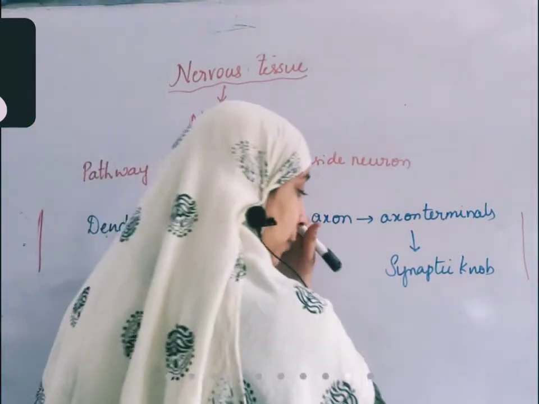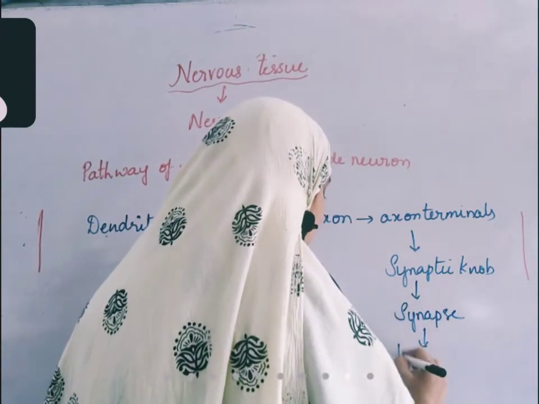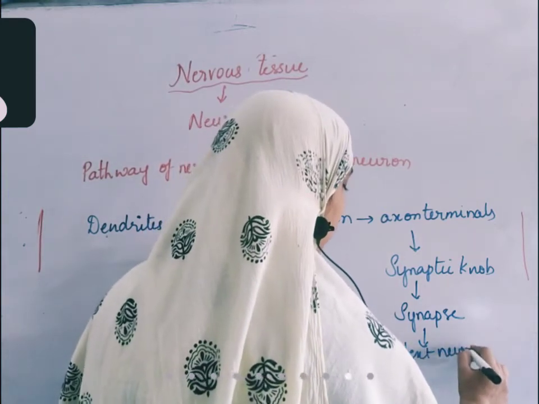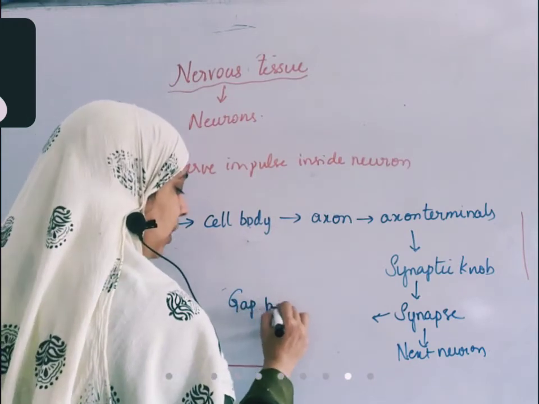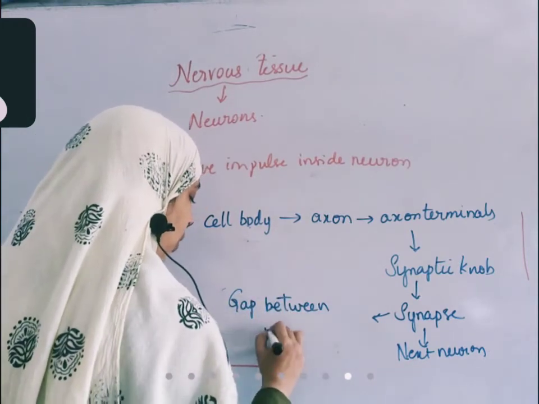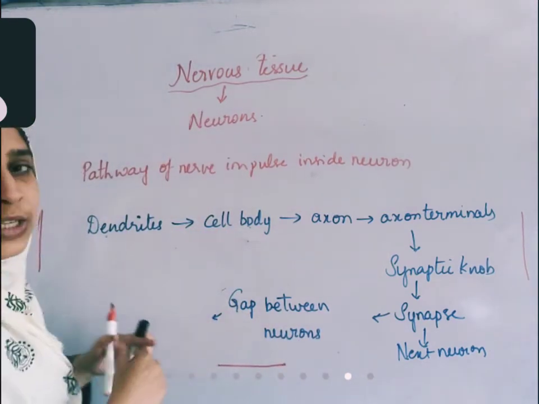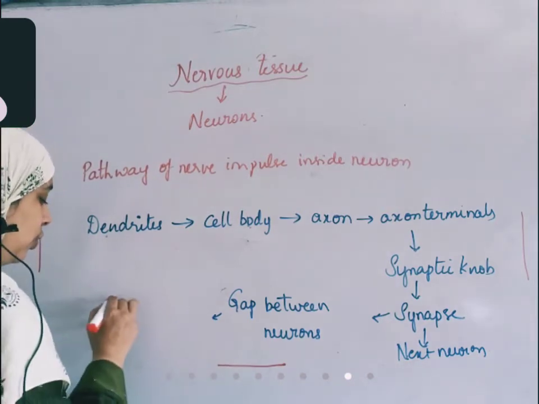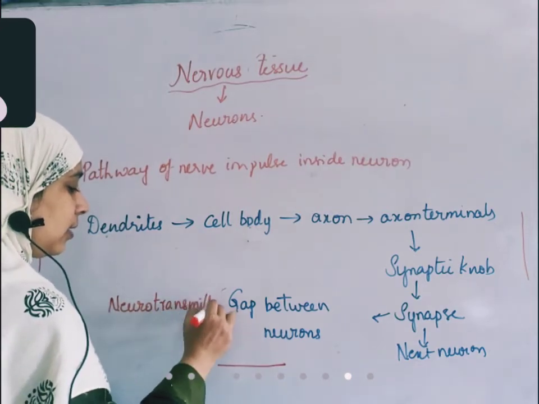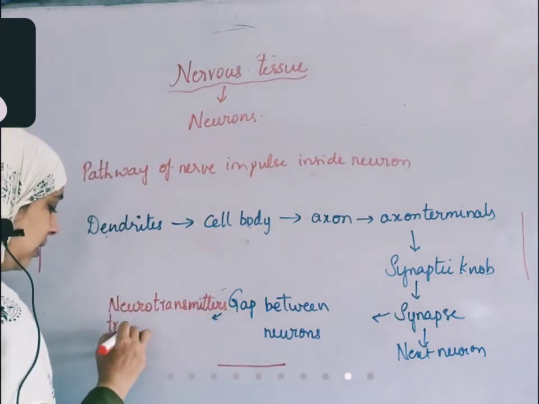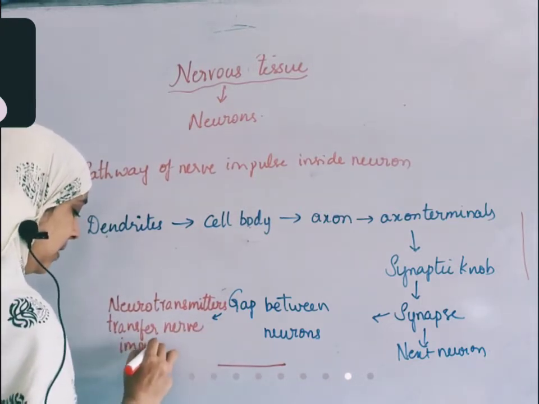In between there is a gap called the synapse. From there it goes to the next neuron. What is the synapse? This is a small gap between neurons. As I said, in this gap there is no connection between the two cells. So neurotransmitters transfer the nerve impulse here.